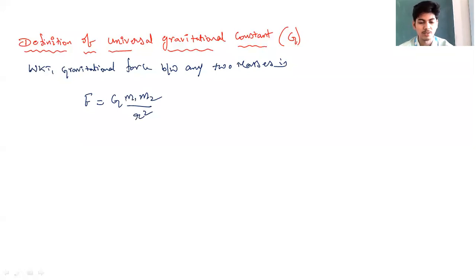This is the gravitational force between any two masses m1 and m2. If these two masses are separated by distance r, then the gravitational force between them is F equal to G m1 m2 divided by r square.